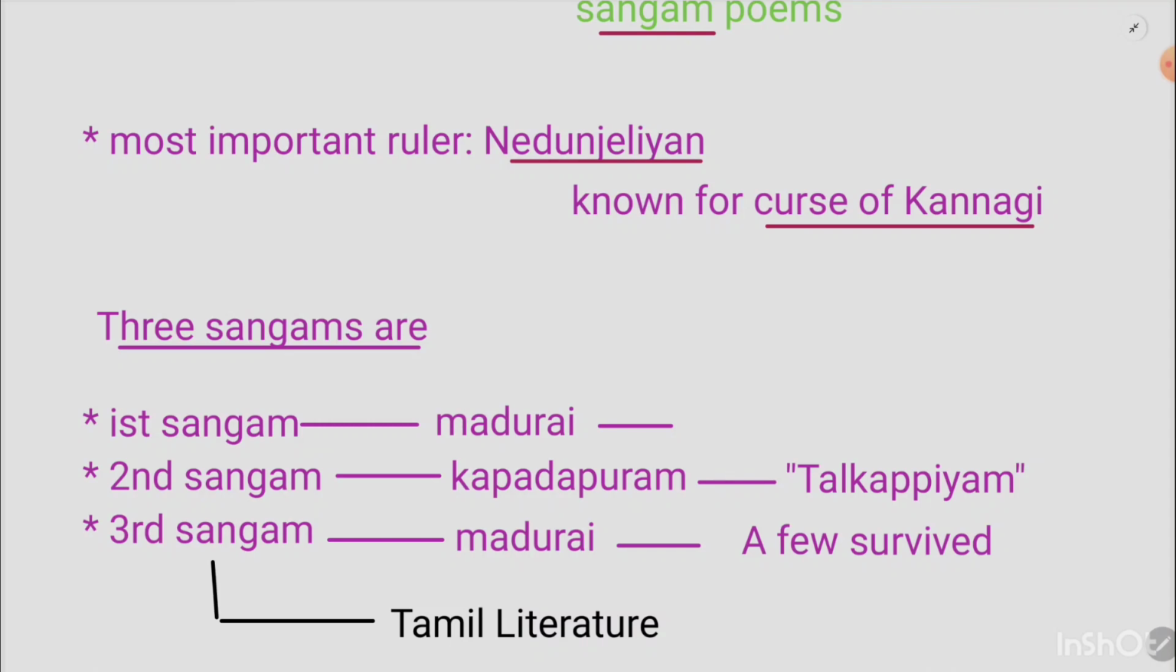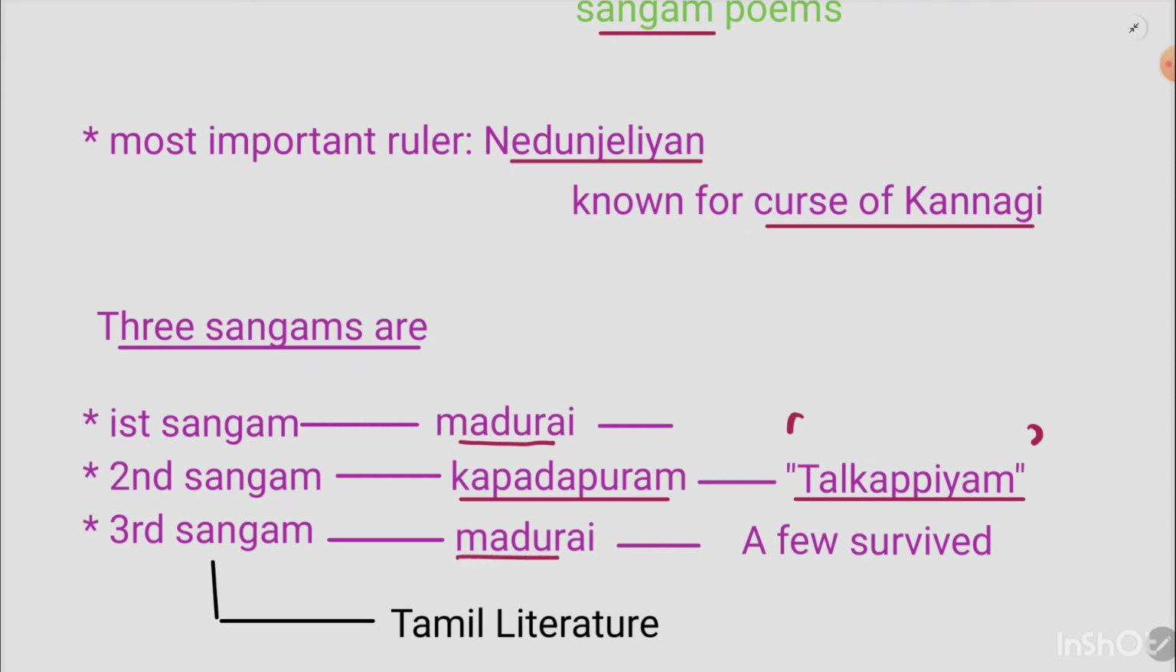What was important among them was the literature that came from these Sangams. From the first Sangam held in Madurai, there was some literature, but none of it survived. The second Sangam was held at Kapadapuram, and from it the Tolkappiyam was found, a very important ancient work of Tamil literature that is still one of the ancient texts today.